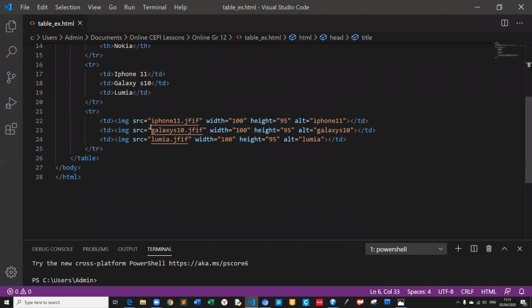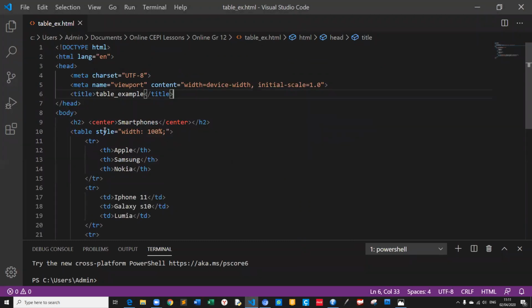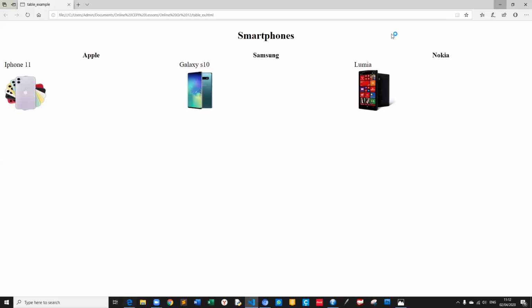Here we use only one CSS style sheet. This is inline, right? Inline style with 100%. For example, when I run this program, where is my program? Here, output. Yes.